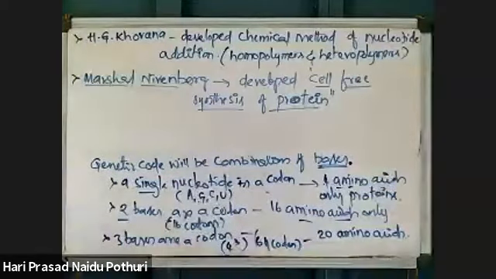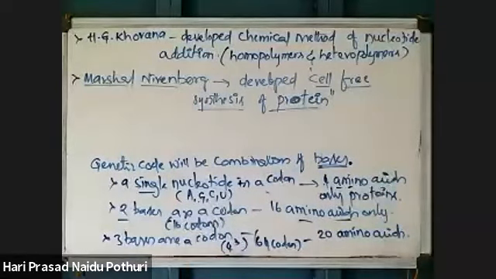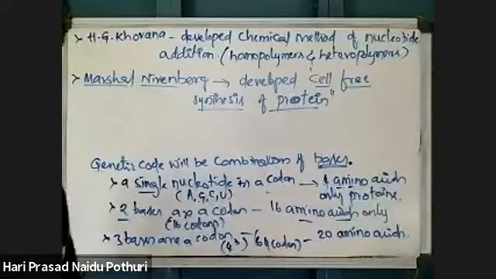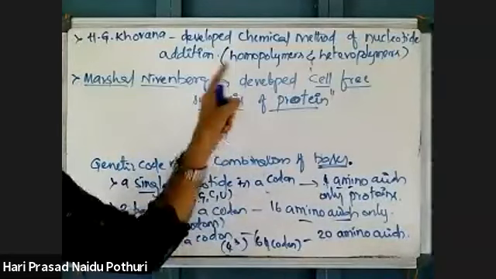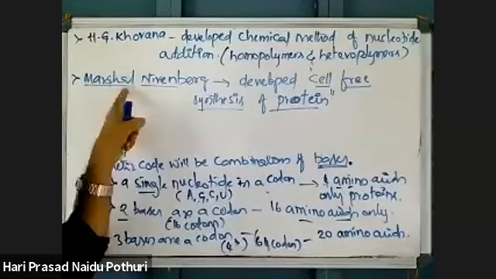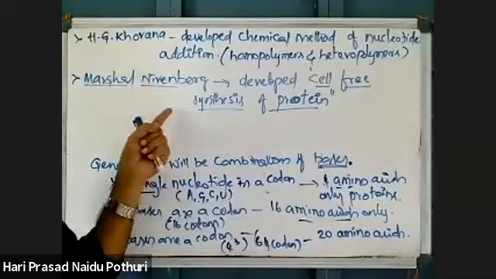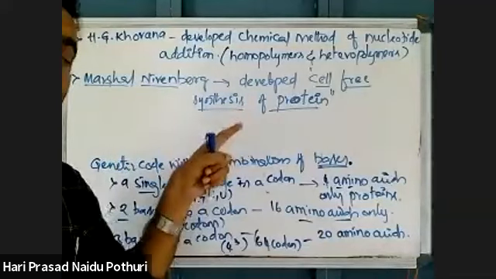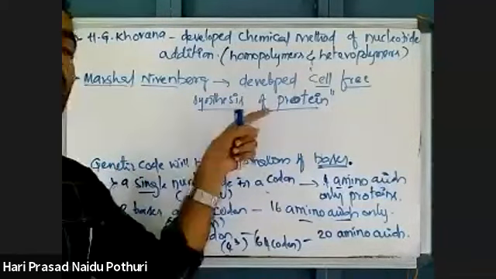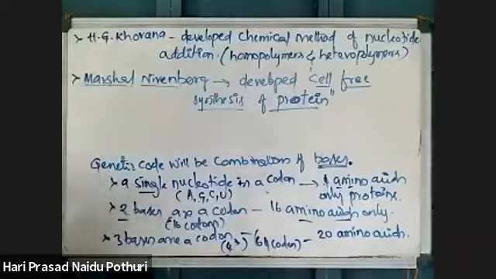In the cell chapter, you studied that ribosomes are protein synthesizing machineries. They are called protein factories. Here, cell-free synthesis means inside the laboratory, based on the RNA molecule, we are able to synthesize a protein without ribosome.